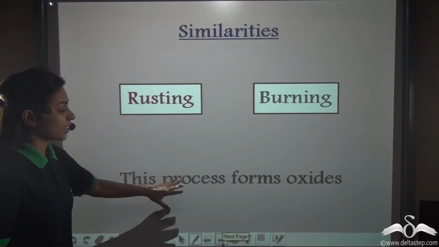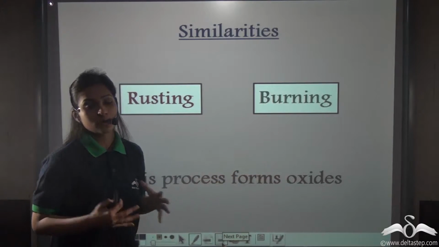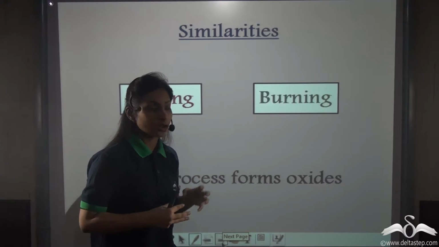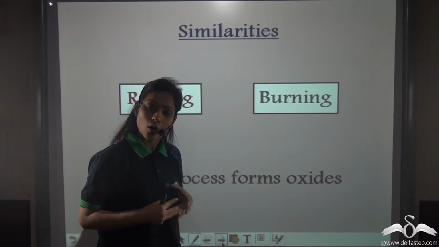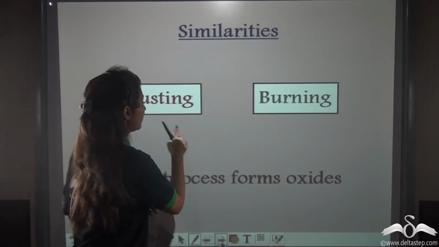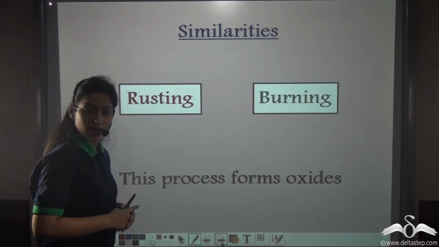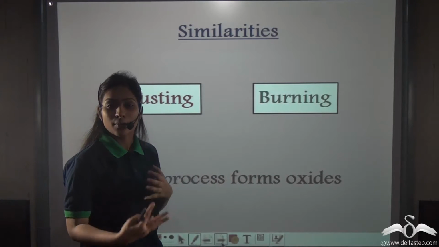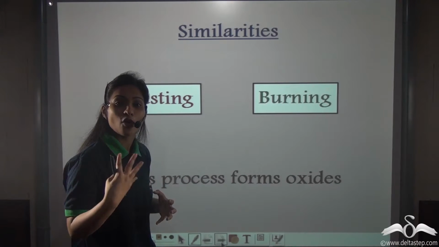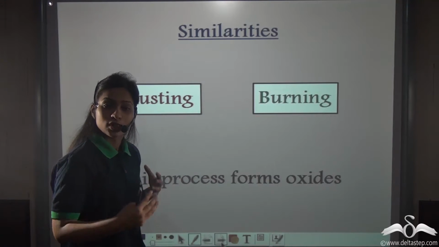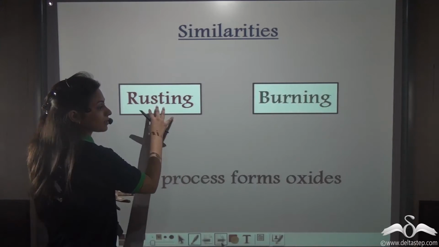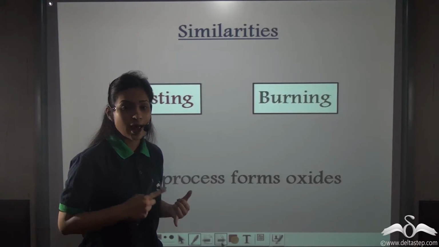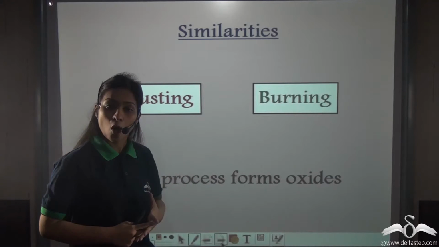Now, this process forms oxides. It is very clear that if a substance reacts with oxygen, both of them will produce what? Oxides of that substance. So, when rusting takes place, iron oxide is formed, and even when burning takes place, different kinds of gases such as carbon dioxide and carbon monoxide, these kinds of oxides, are formed. So, these were the two similarities between rusting and burning. Can you recall? One, both need oxygen, and the second, both form oxides.